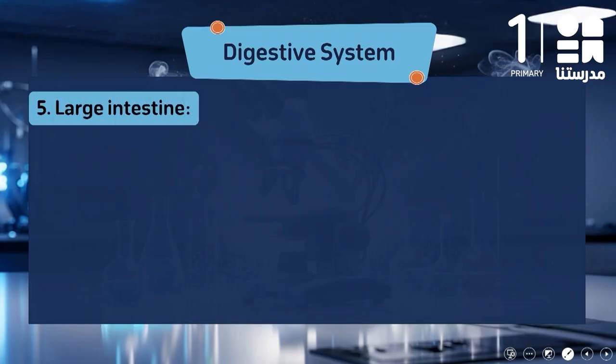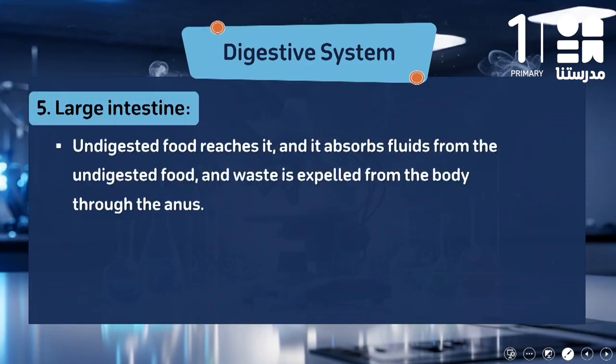What about the undigested food? The undigested food will go to the large intestine. It will reach the large intestine, and the water or the fluids will be absorbed in the large intestine, so the undigested food will become solid waste. Your body will get rid of it through the anus. This is the digestive system.